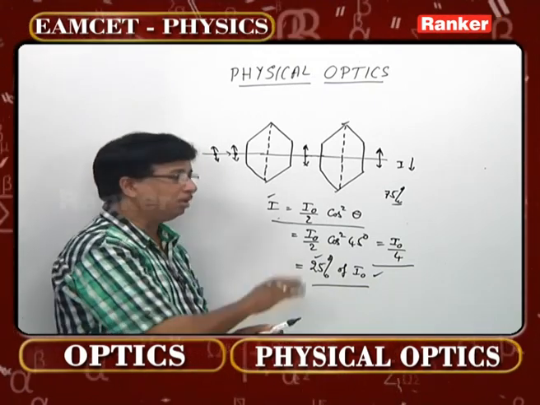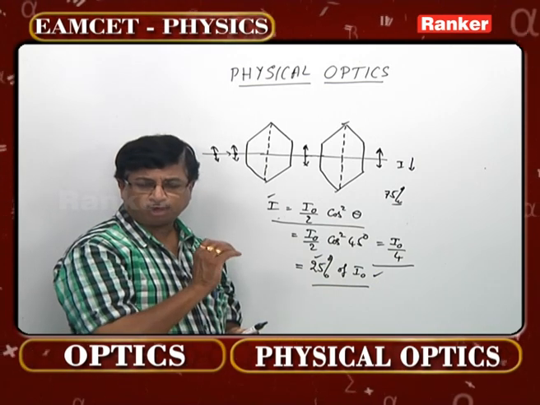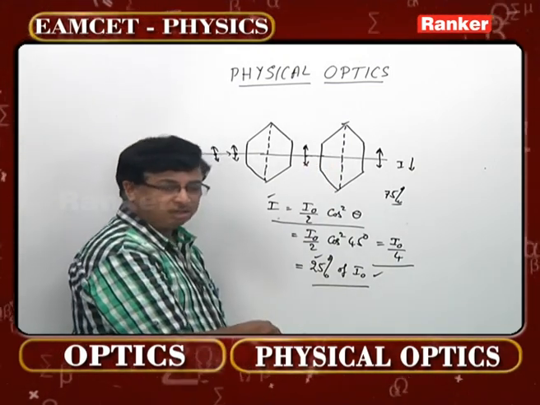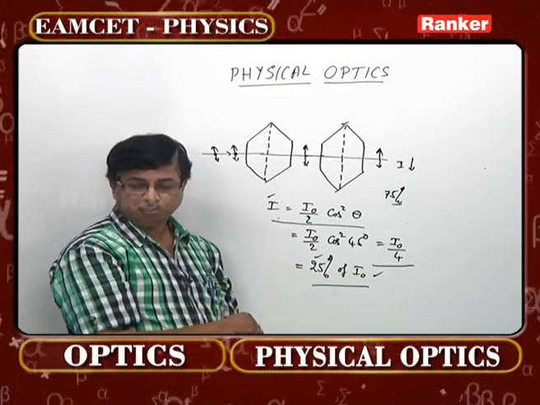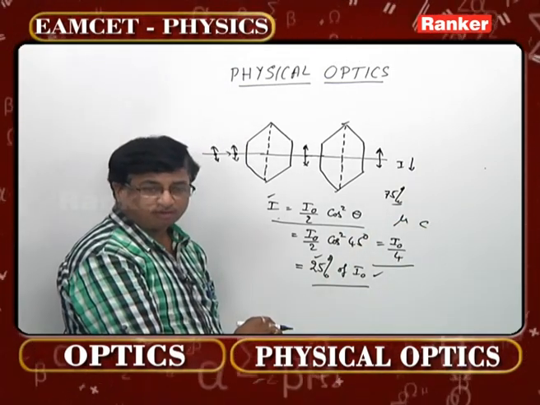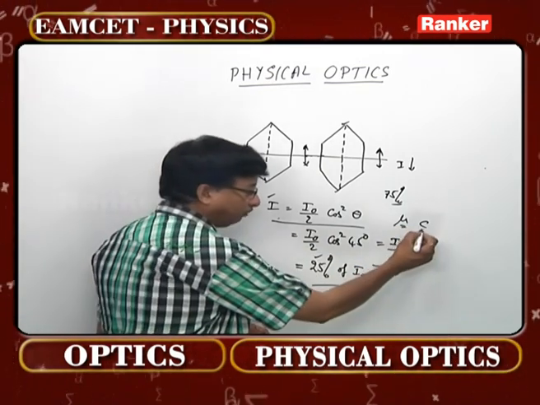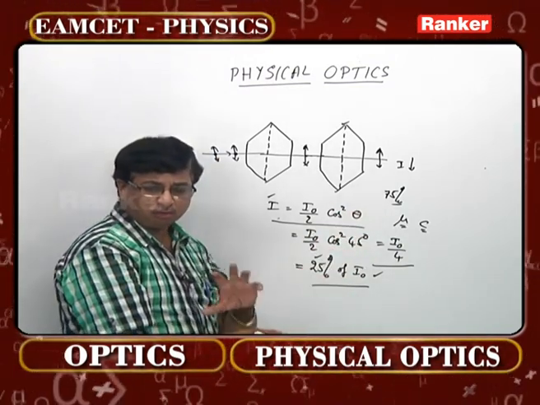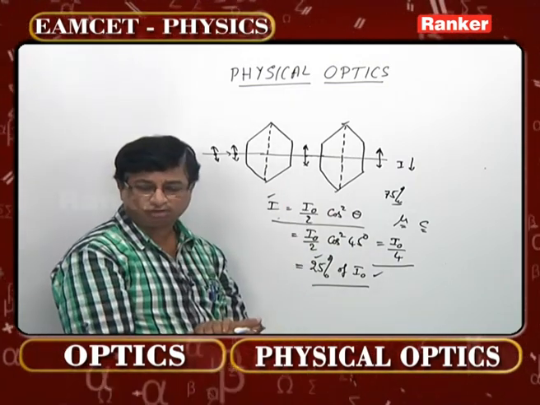Another thing you have to remember theoretically is, the ordinary image formed over there obeys every law of optics, including Snell's law. Whereas the extraordinary image does not obey these laws of optics, particularly Snell's law. Meaning its refractive index is not constant. Velocity of light is not constant. For which ray? For extraordinary rays, the refractive index varies from direction to direction. Velocity of light varies from direction to direction. Automatically we can understand that wavelength also is variable. So these are the areas one has to remember as far as this topic, polarization, is concerned.